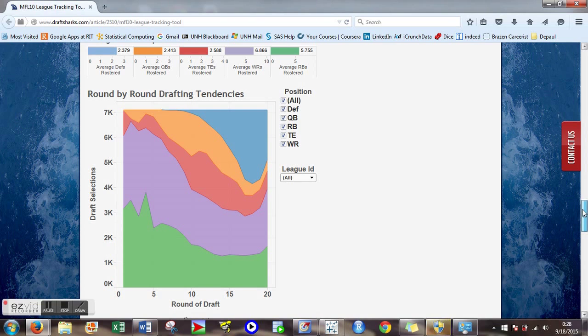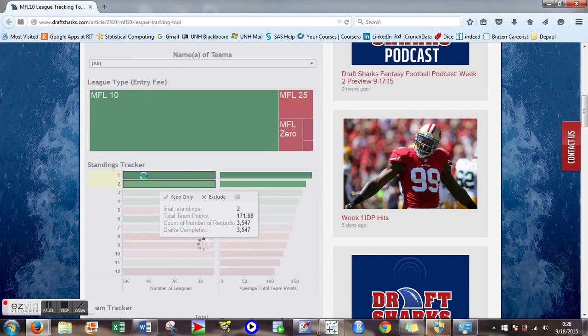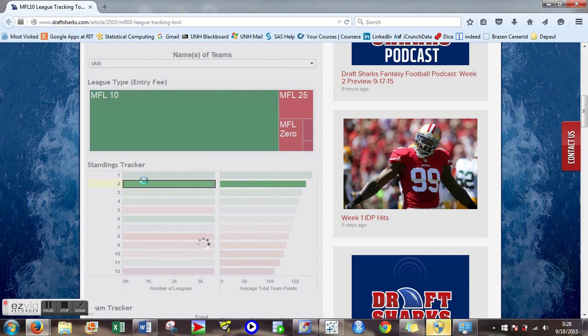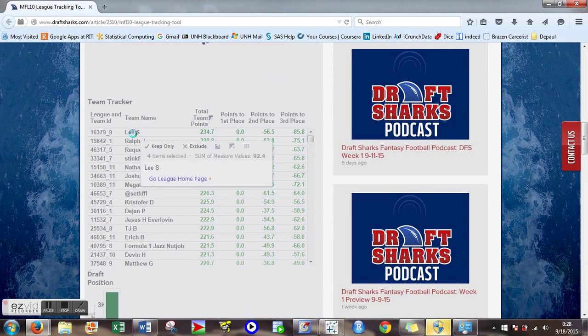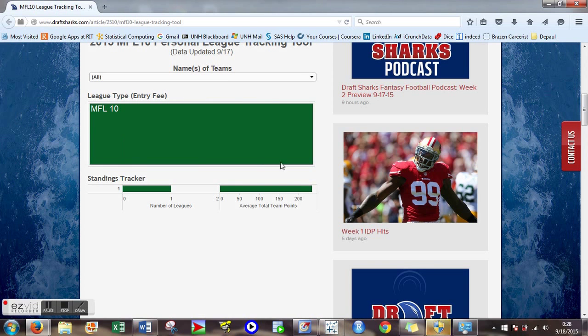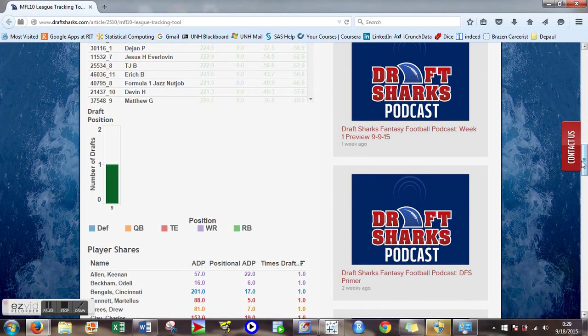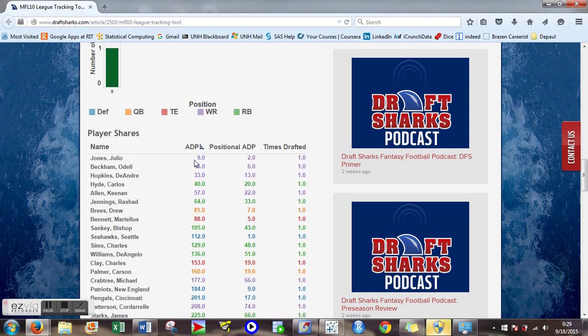Let's clear out that selection. And now we can select Lee S to see this team was in an MFL10 league, drafted from the 9 slot, started with Julio Jones, Odell Beckham Jr., DeAndre Hopkins, Carlos Hyde, and Keenan Allen in the top 5 rounds.